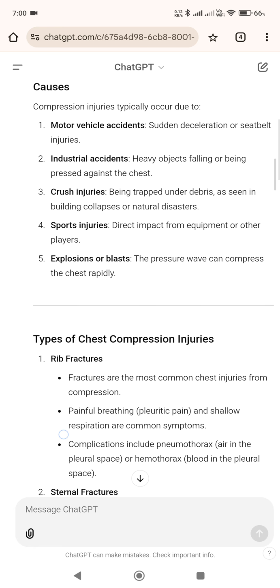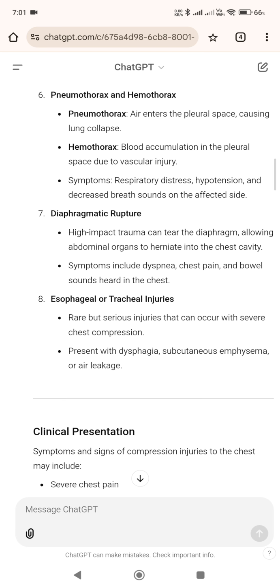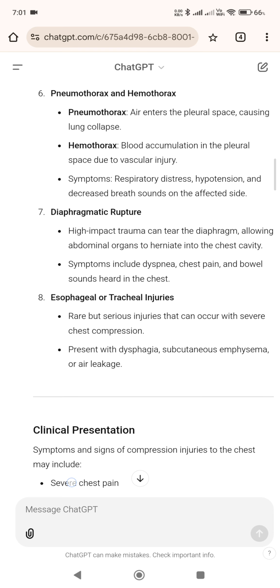5. Flail chest occurs when multiple adjacent ribs are fractured in multiple places, causing a segment to lose its structural integrity. Results in paradoxical chest wall movement during breathing. Requires immediate stabilization and ventilation support. 6. Pneumothorax and hemothorax. Pneumothorax, air enters the pleural space, causing lung collapse. Hemothorax, blood accumulation in the pleural space due to vascular injury. Symptoms: respiratory distress, hypotension, and decreased breath sounds on the affected side.